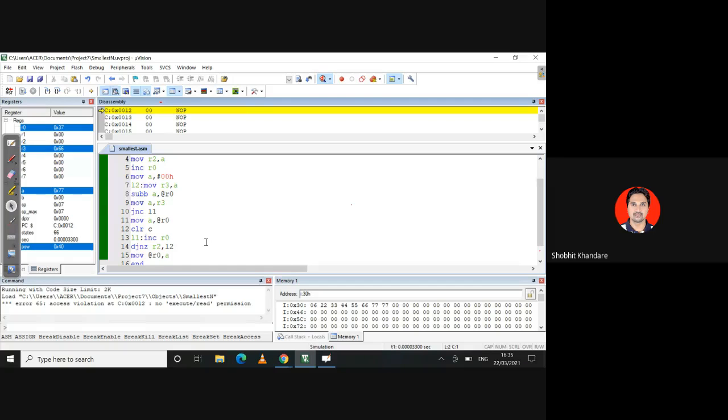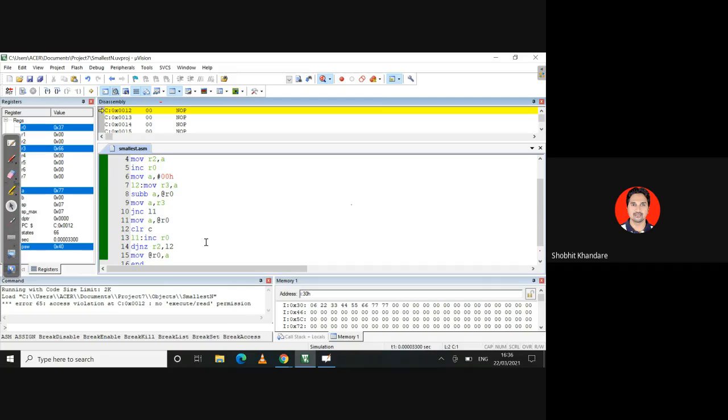Before I wind up, next time I'll be taking the program experiment related with ascending and descending order. I think ascending and descending order we have already done in TASM also using the same logic. As this time Saili has shared the screen and given us the code, next time I want any one of you to share the screen and explain the code.